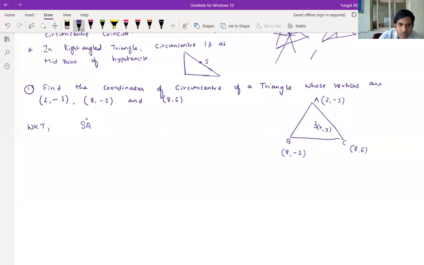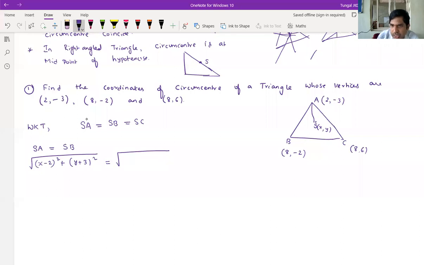So we know that SA equals SB equals SC. You can take any two among these. SA equals SB. Now, applying the distance formula between S and A, we get the square root of (x minus 2) whole square plus (y plus 3) whole square, which equals SB.